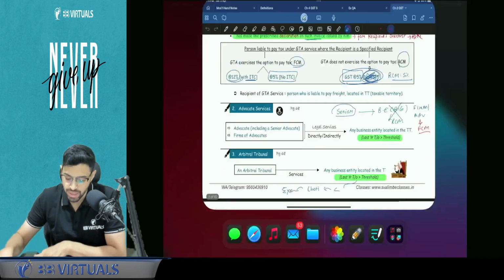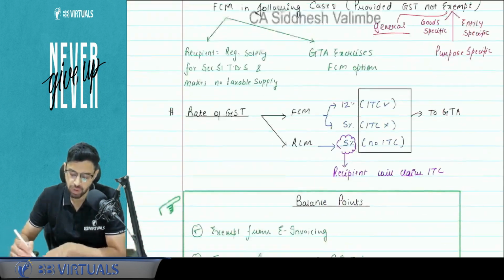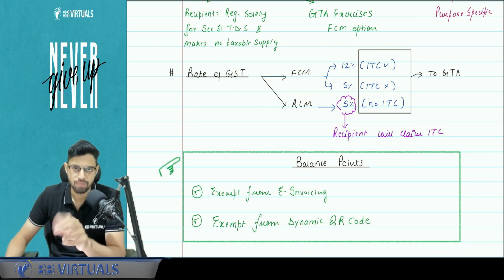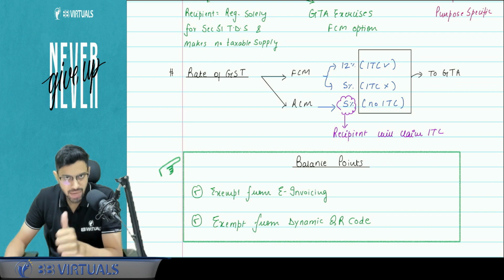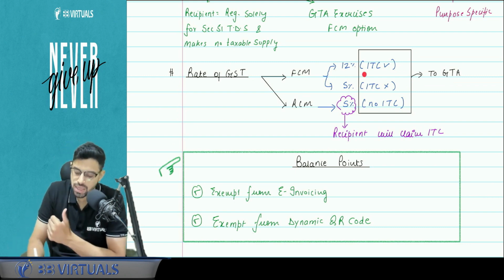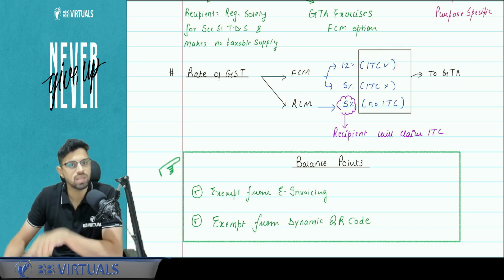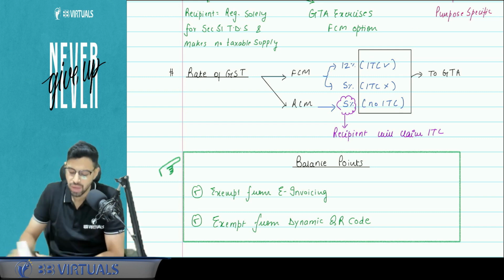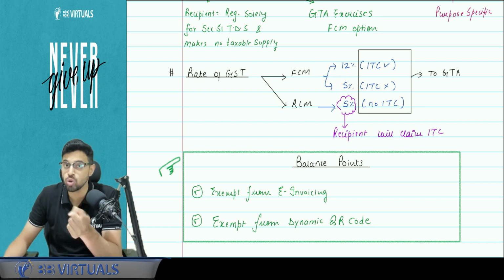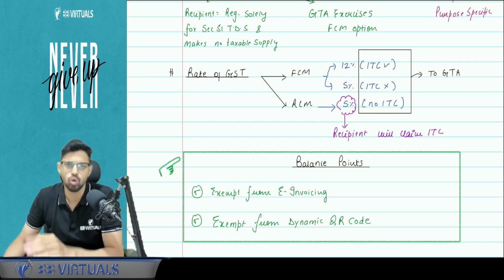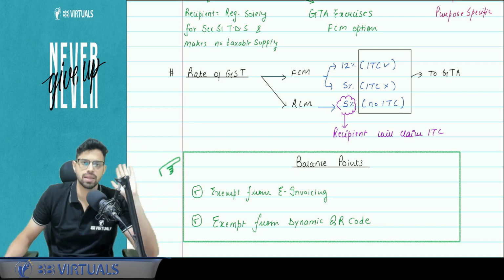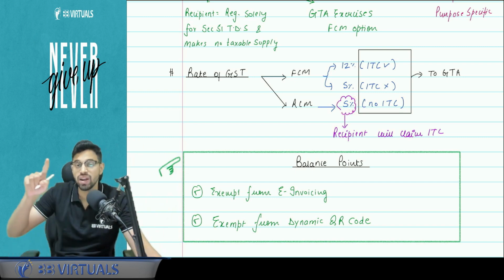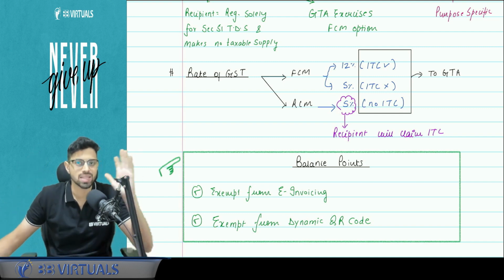Now coming to the rates, the simple mechanism you have to understand is that if the GTA is going under forward charge mechanism, he has two options. Either he can charge 12% tax if he wants ITC. In that case, he will get whatever ITC is available on his inward supplies. That's his personal decision, he will sit with his CA and take it. And if he wants to go for the 5% rate, he wants to keep the cost low, then fine, he is not going to get any ITC for his inward supplies. And if the taxation is happening under RCM, so that the specified recipient pays the tax under RCM, the tax rate will be 5%.